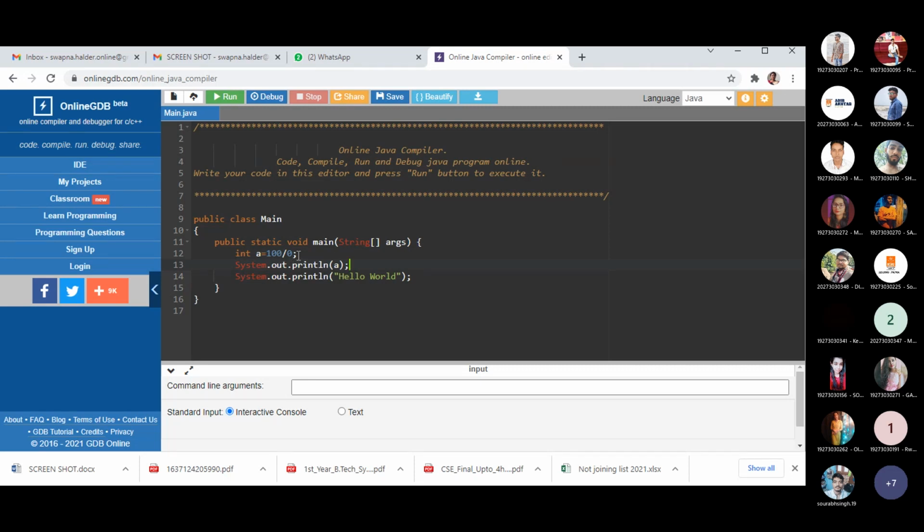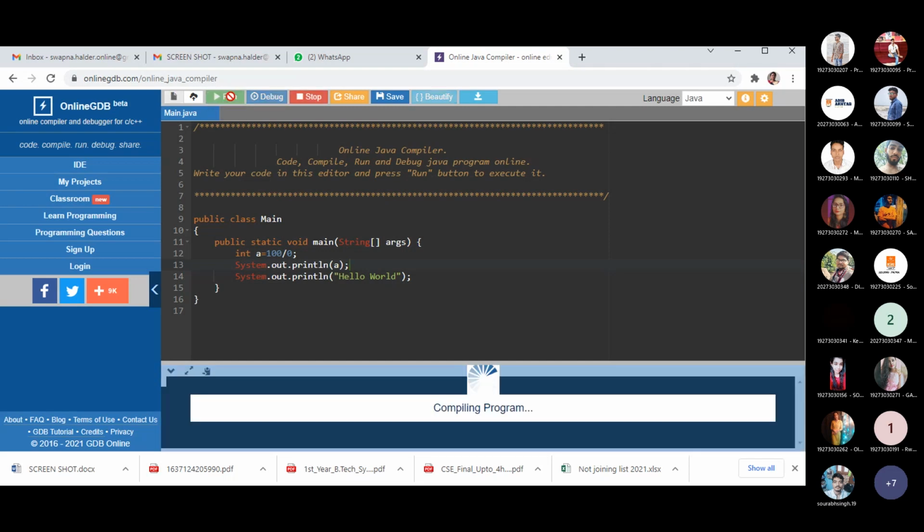You all know this is an arithmetic exception. Now what is happening after that? We don't know at this point that it is an exception. We are trying to do this, and after that we want to print the value of a, and there is also another statement, that is hello world. Now if you execute this program, look what will happen.